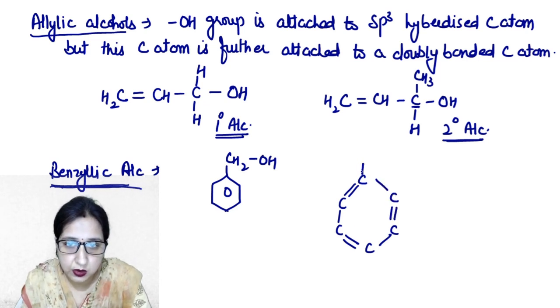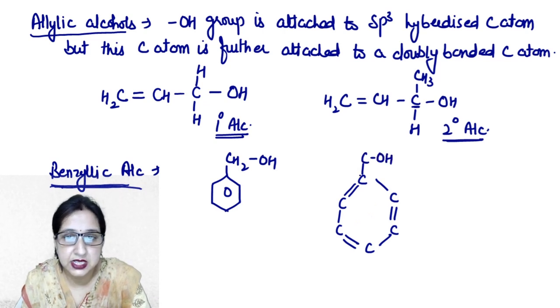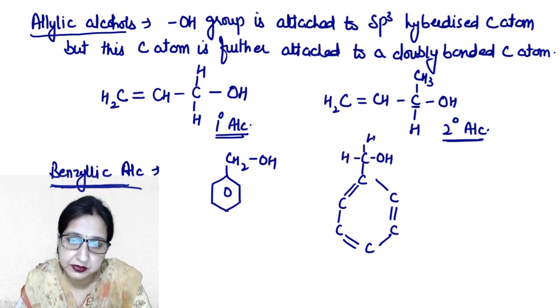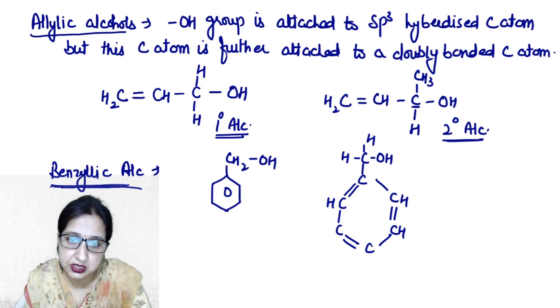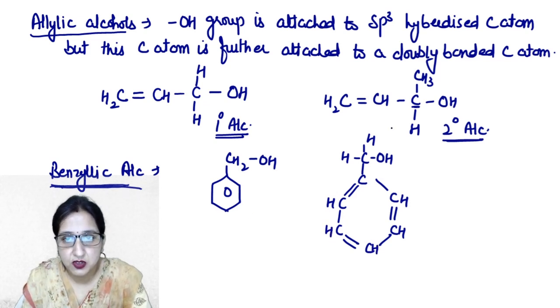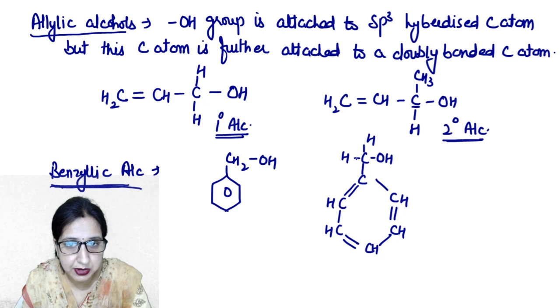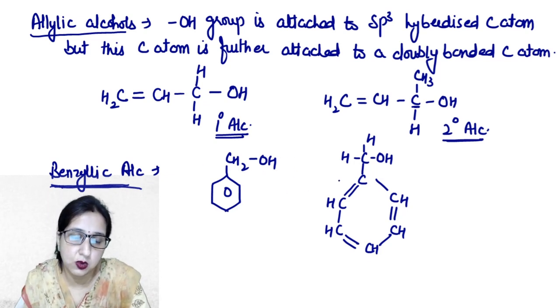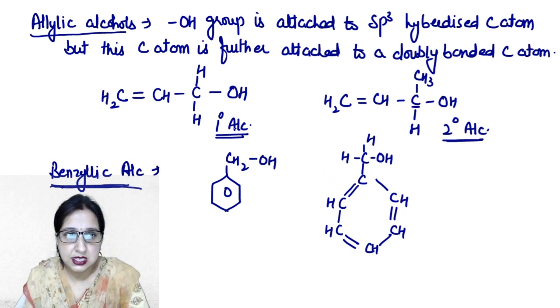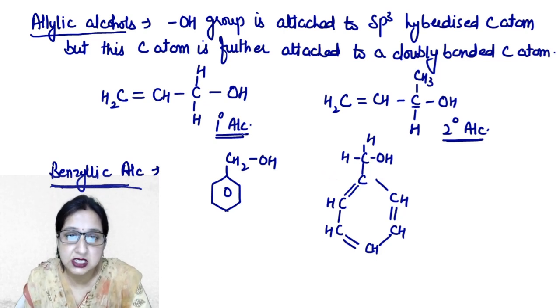ठीक है? So basically this thing is there. CH, CH, H, H and CH. Now we can clearly see this carbon is sp3 hybridized because all these 4 bonds are sigma in nature, but this carbon is attached to the carbon which is doubly bonded on one side. So such type of alcohols are known as benzylic alcohols. ठीक है? So this is the classification of alcohols in which hydroxyl group is attached to the carbon which is